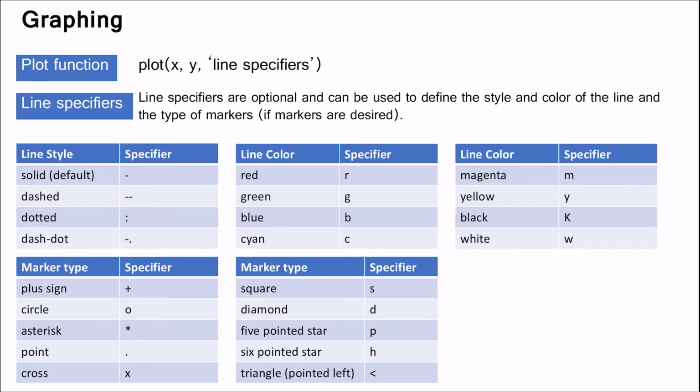MATLAB provides a number of markers such as plus sign, circle, square, five-pointed star, and many more. If we want to use square as a marker, then we have to specify s as a line specifier.